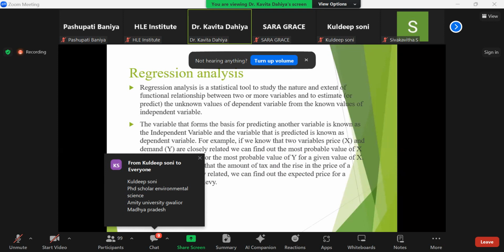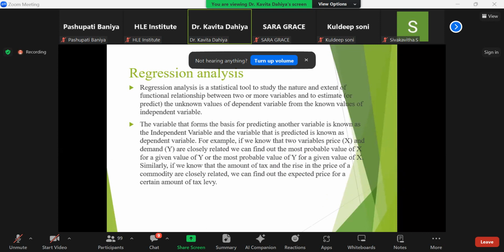The variable that forms the basis of predicting another variable is known as the independent variable, and the variable that is predicted is known as the dependent variable. If I am finding out the association of advertisement expenditure with the demand and supply of a product, then this is like a dependent variable. Sorry, independent variable, because the dependent variable is your performance. So the performance is influenced by the expenditure.